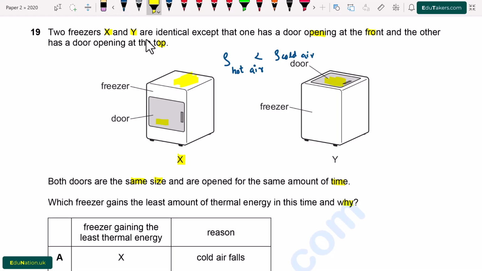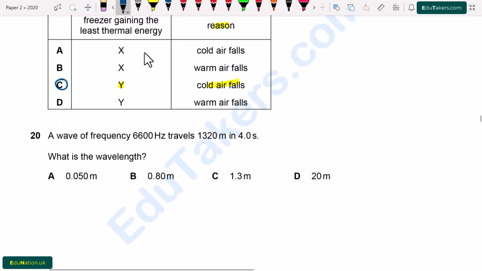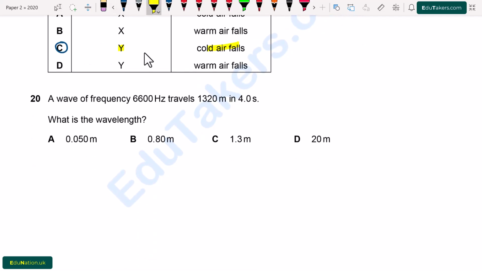For this reason, the freezer with least heat energy is Y because of the cooled air drops. So from here, freezer gains the least thermal energy and reason it is Y because the cooled air falls. So from here, option C is correct.